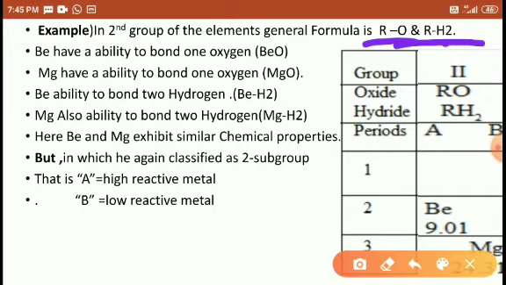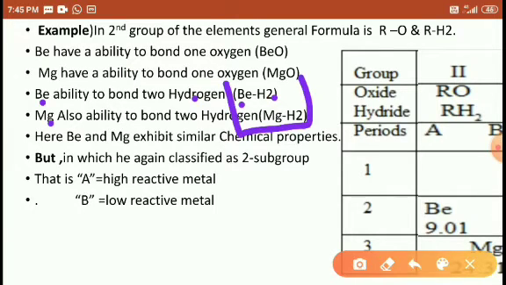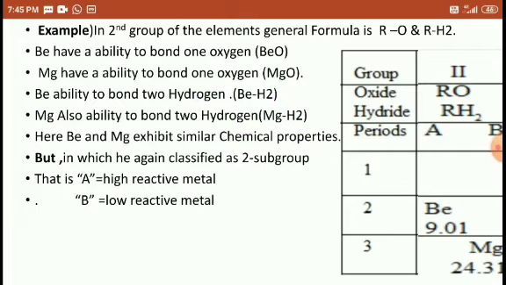How this formula comes, we have already discussed. Beryllium is able to bond with one oxygen, formula BeO. Magnesium is able to bond with one oxygen, formula MgO. It means both have similar chemical properties with oxygen, BeO and MgO. Beryllium is able to bond with two hydrogens, BeH2, and magnesium is able to bond with two hydrogens, MgH2. So both exhibit similar chemical properties.